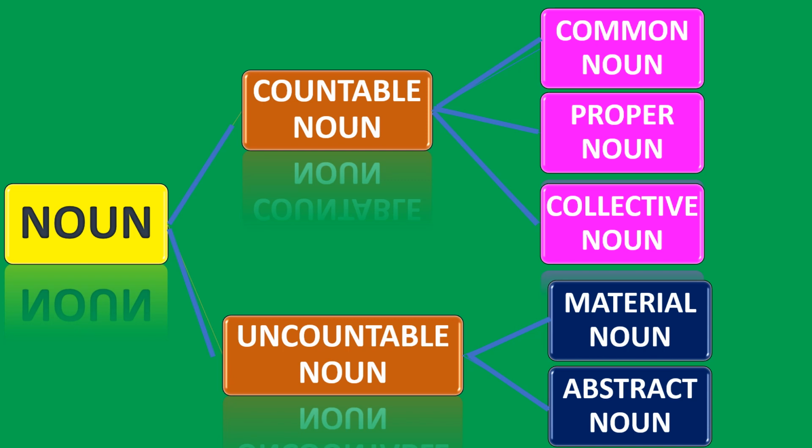Basically, noun has 5 types, that is common noun, proper noun, collective noun, material noun, abstract noun. The first 3 nouns, that is common noun, proper noun, collective noun, are countable nouns, whereas material noun and abstract noun are uncountable nouns, that is we cannot count them.